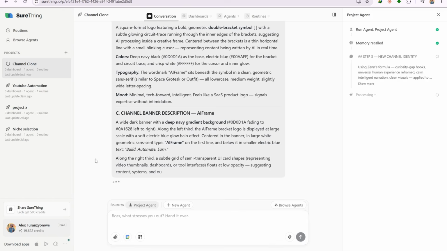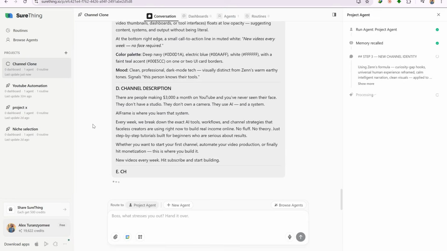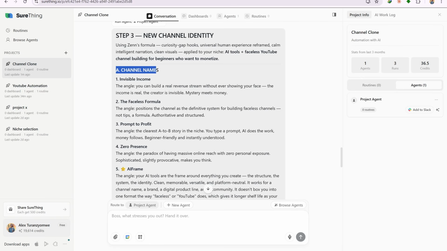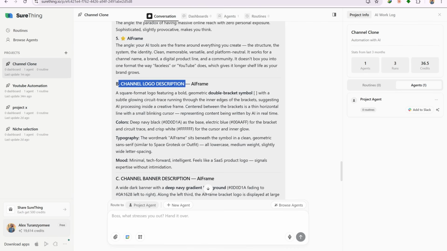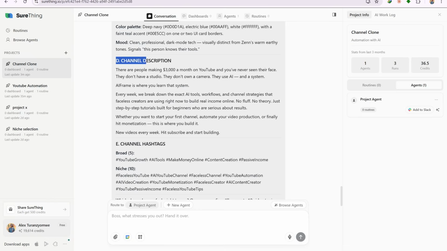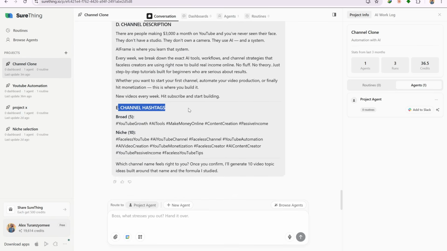At this stage, the agent uses the reference channel formula to build a completely fresh channel identity for you. It generates 5 original channel name ideas, each representing a different content angle you could take. It then recommends one name and explains its reasoning. Once the name is selected, it produces a logo description, a banner description, a channel description, and a set of channel keywords, all built around the name and the formula it studied.